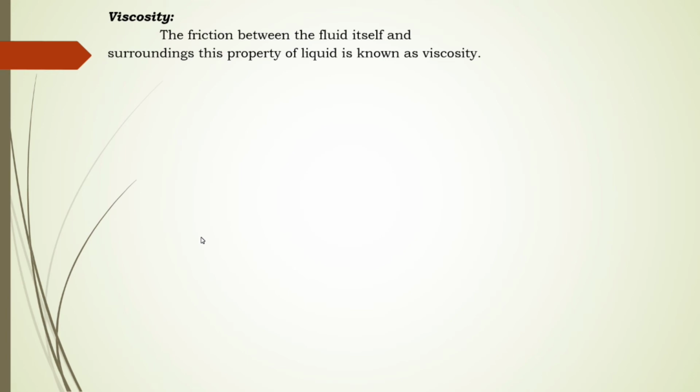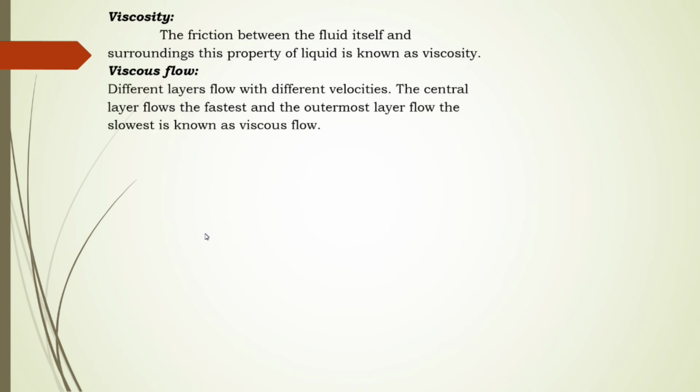Now what exactly is this viscosity? The friction between the fluid itself and surroundings. This property of the liquid is known as viscosity. In viscous flow, we need to consider different layers of the flow with different velocities.